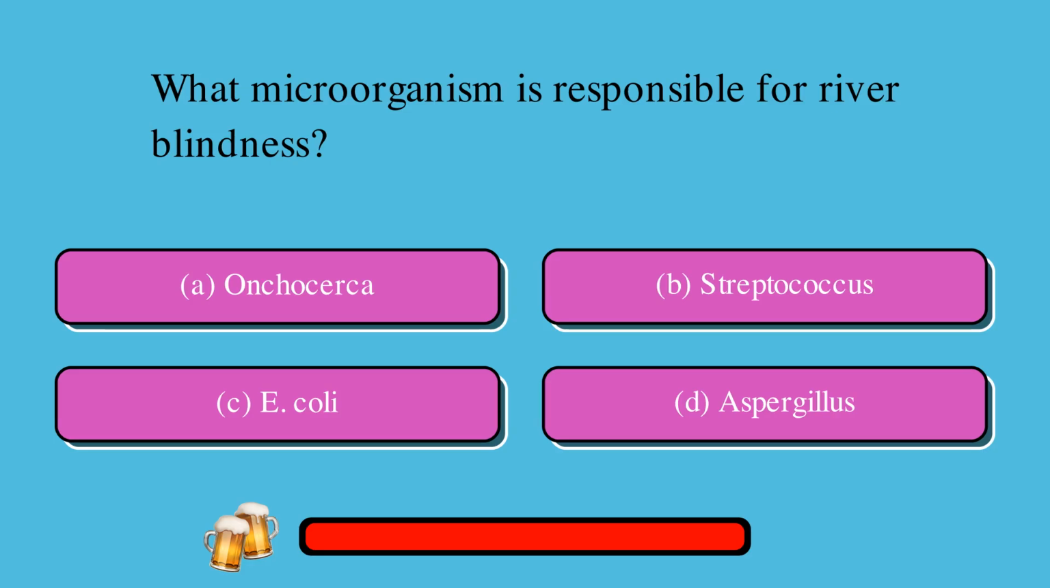What microorganism is responsible for river blindness? A. Onchocerca, or B. Streptococcus, or C. E. coli, or D. Aspergillus? The correct answer is A, Onchocerca.